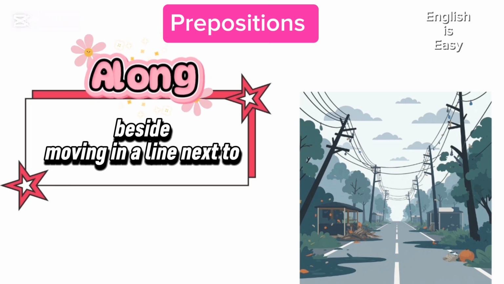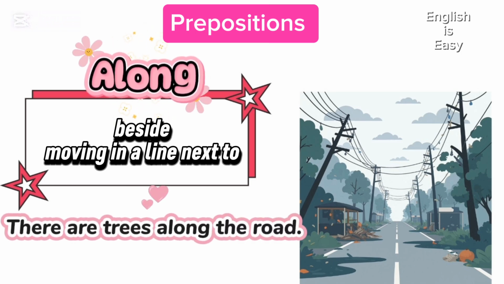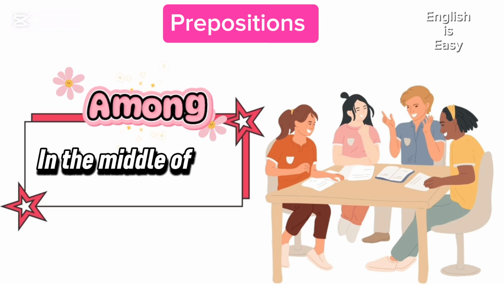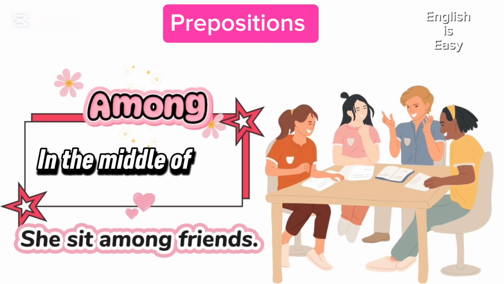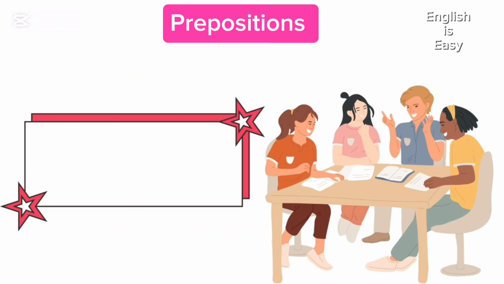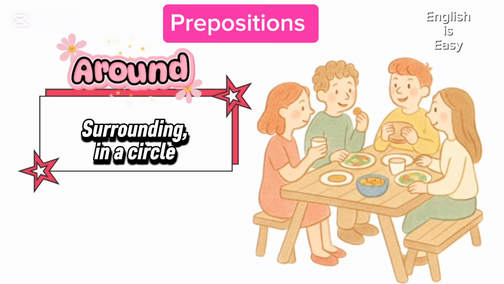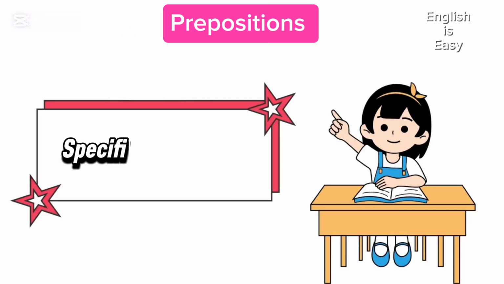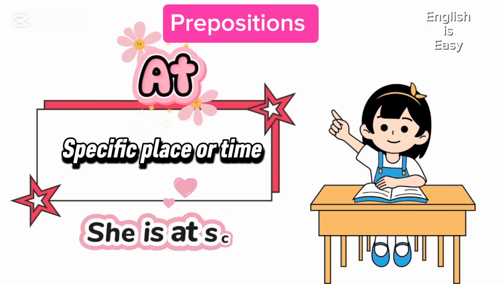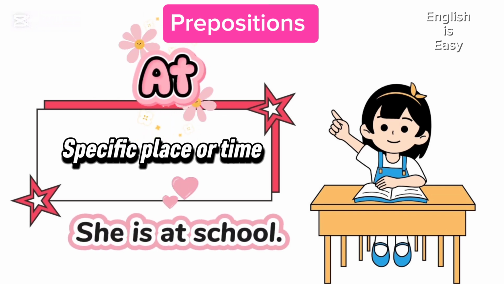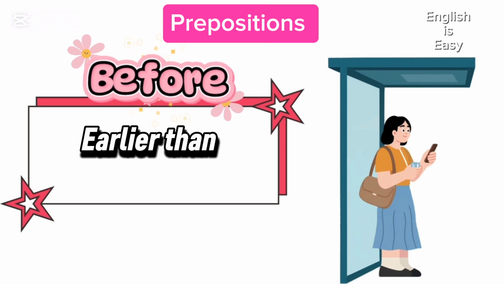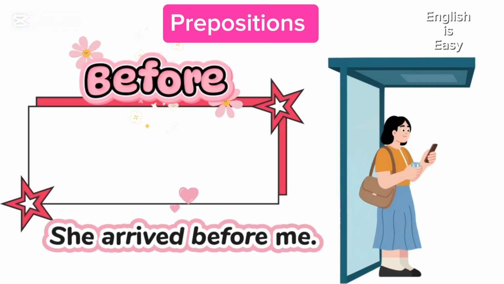Along. There are trees along the road. Among. She sits among friends. Around. They sat around the table. At. She is at school. Before. She arrived before me.